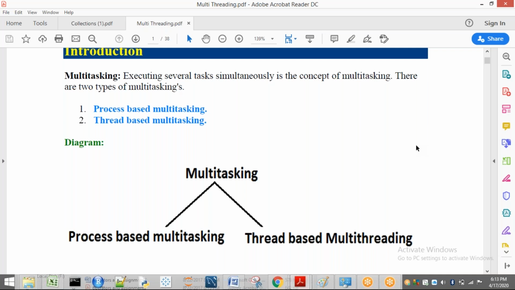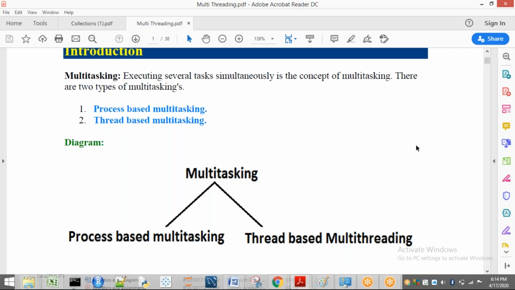I'm going to repeat once again. If we consider only one process, for example GoToMeeting is one process. Inside that process we have sub processes: recording is one, chatting or typing is another, scrolling is another, and sharing the screen is one more subtask. These are different subtasks or sub processes present in a process called GoToMeeting. Each and every subtask in a process will be executed by a thread.